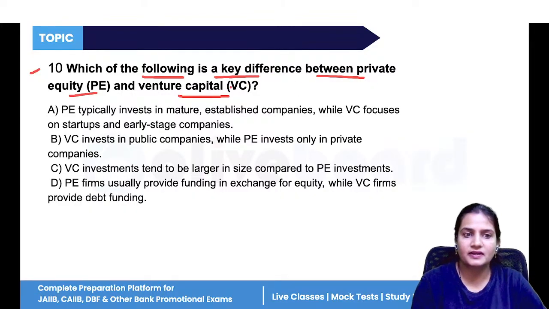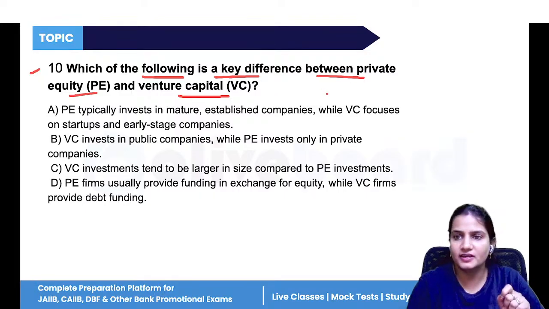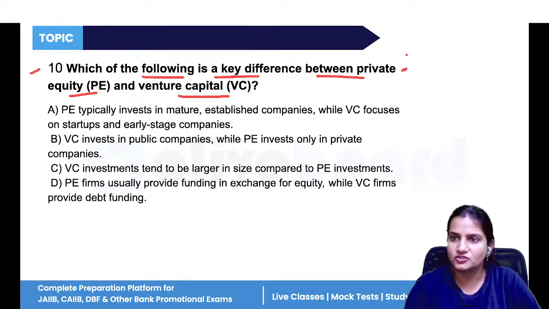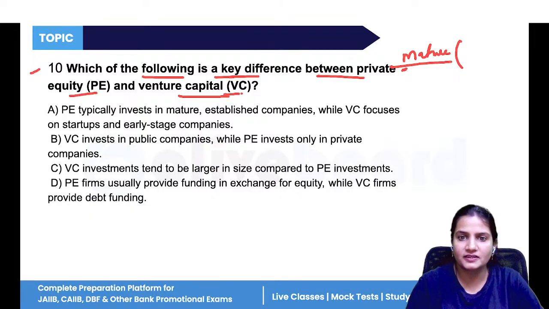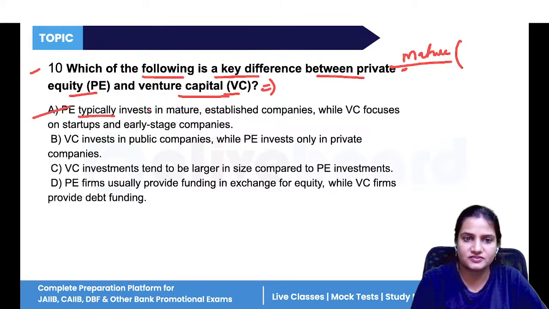So private equity, they invest in a more mature company where they can expect more returns. Whereas venture capital, they provide funding for seed level, for initial level, for prototype development, for early stage companies. So PE typically invests in mature, while VC focuses on startup and early stage companies.